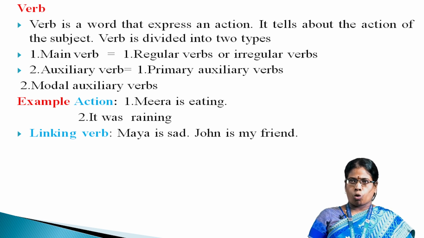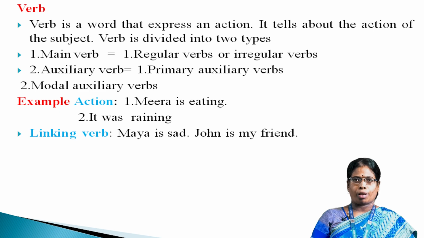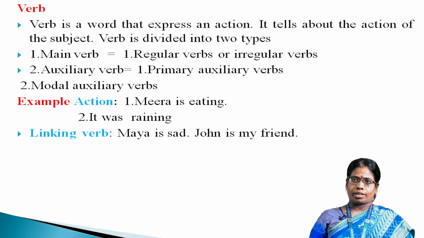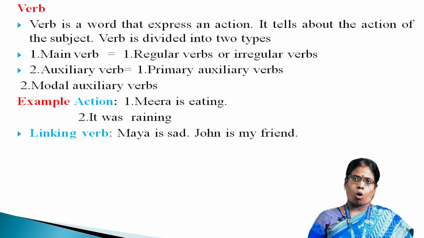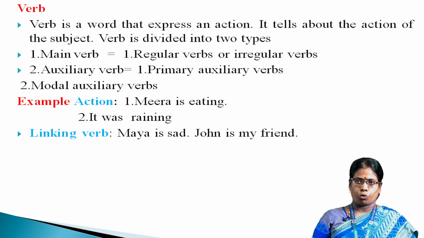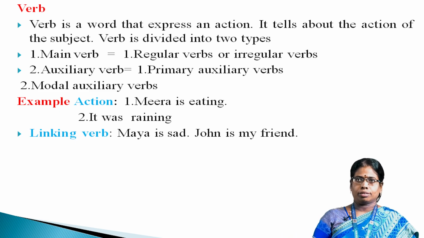The boy kicks the football. The boy laughs loudly. In the sentences, the action denoted by the verb, that is kicks, passes over from the doer or subject, that is boy, to some object, that is the football. The verb kicks is therefore called a transitive verb. That is, transitive means passing over. The action denoted by the verb laughs stops with the doer or subject, a boy, and does not pass over to an object. The verb laughs is therefore called an intransitive verb. Intransitive means that it is not passing over.